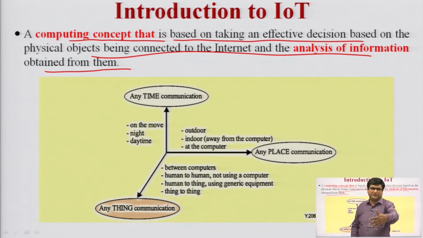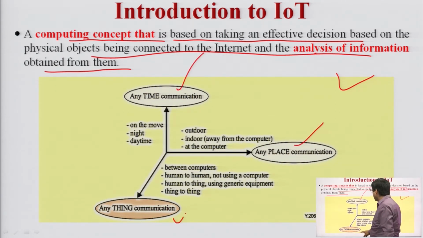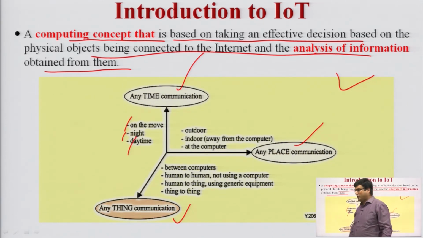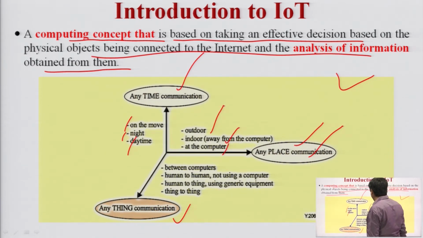In this diagram you can say that basically IoT is anytime communication, any place communication, anything communication. Anytime communication means it can happen 24 hours, at night, in daytime, on the move. We are not limited to daytime use. Any place communication means we can use it indoors, away from the computer, in an outdoor environment, at the computer. We can use it everywhere.